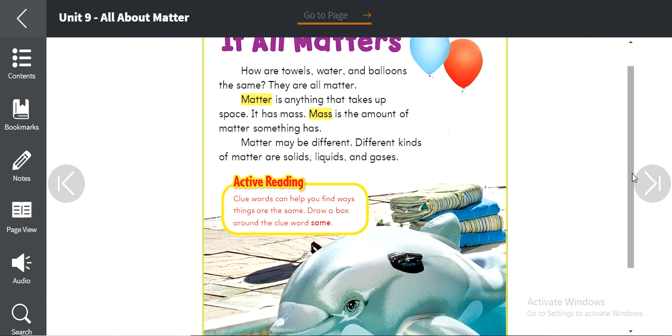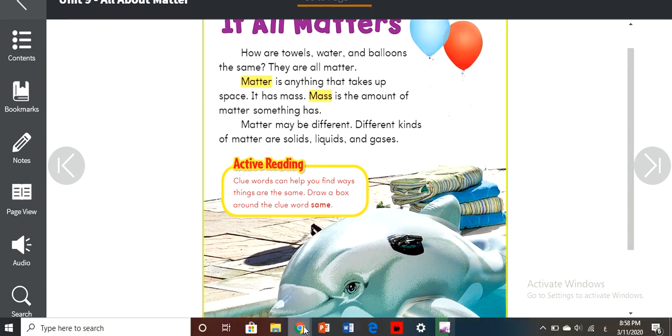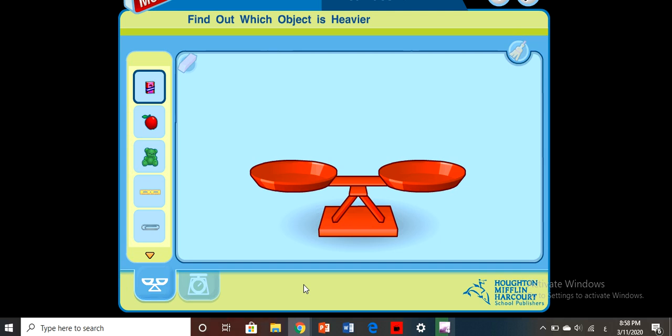And this is a new word for you. Mass. Let me introduce this word for you. I have here a tool. Let's see. Do you remember what is this? If you guessed it, so good job. It's a balance. I'm gonna use this balance to compare between two objects. Which one is heavier? Or we can say, which one has a bigger mass?